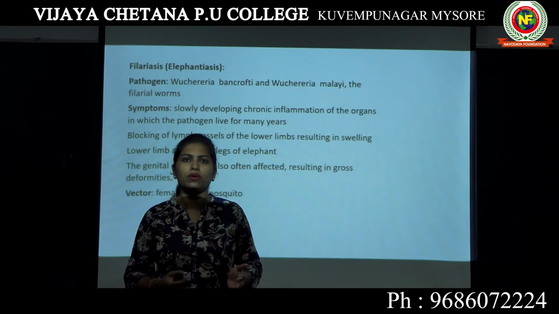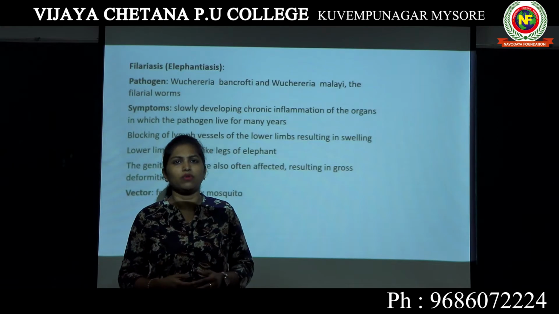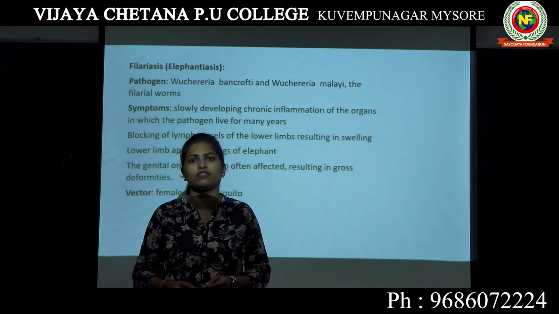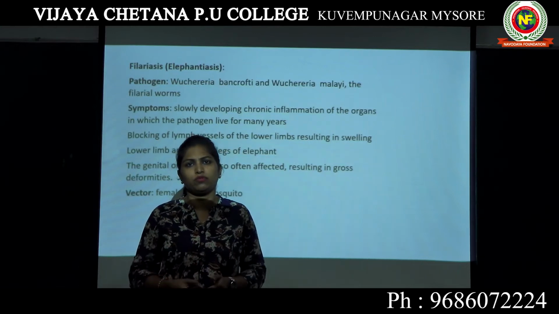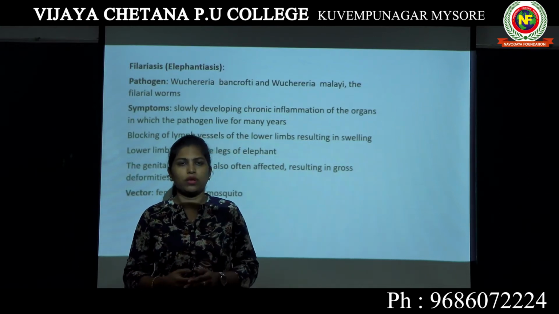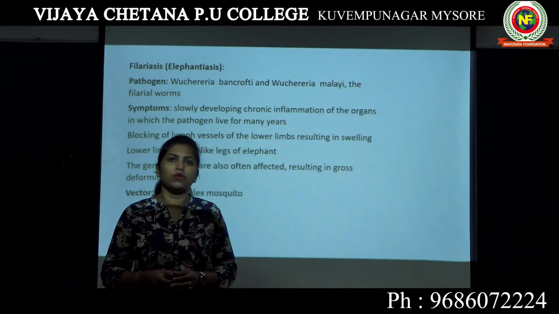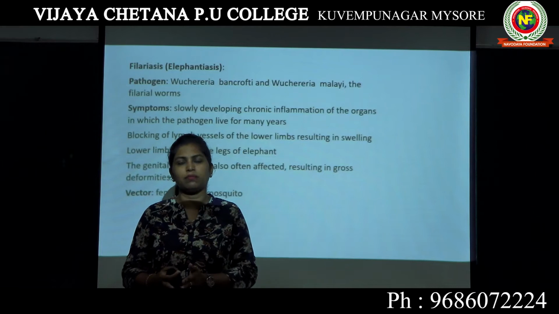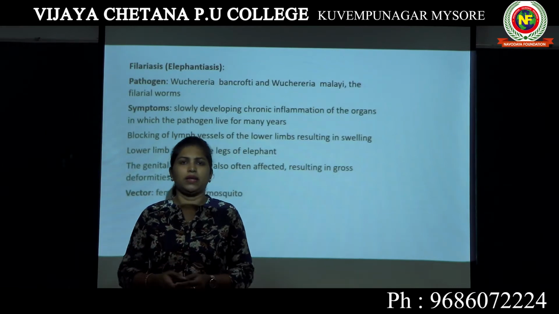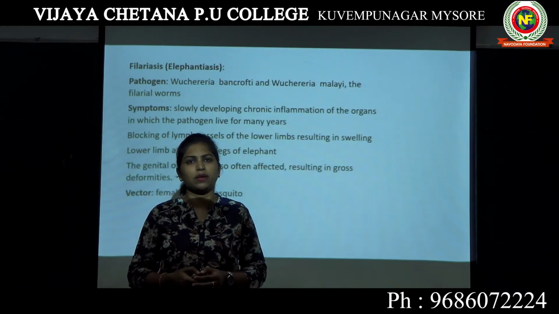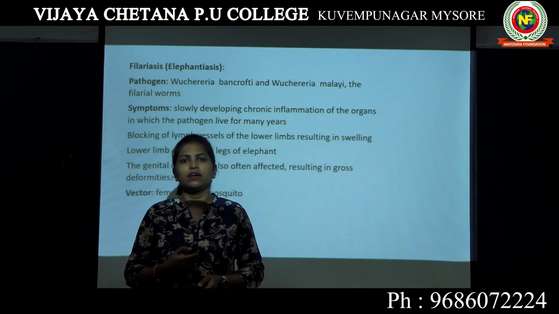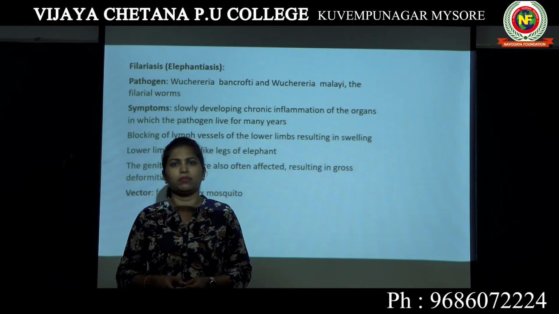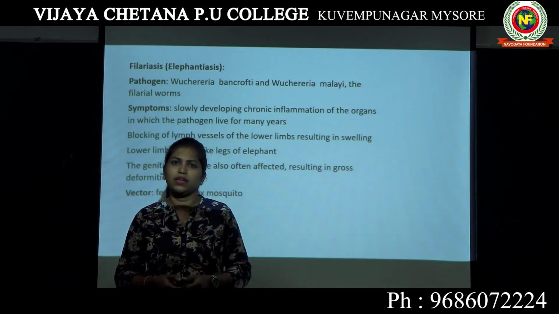Then we moved on to protozoan disease. Under protozoan disease we studied about malaria. Malaria is caused by a pathogen known as Plasmodium. Plasmodium, we have different types like Plasmodium vivax, Plasmodium falciparum, Plasmodium malariae. Then we studied the next type of protozoan disease, which is amoebic dysentery or amoebiasis caused by Entamoeba histolytica.